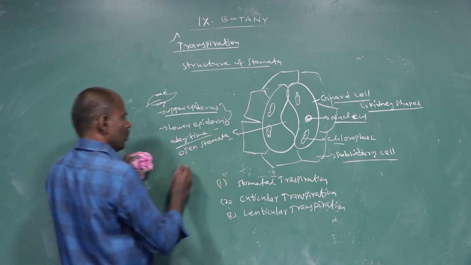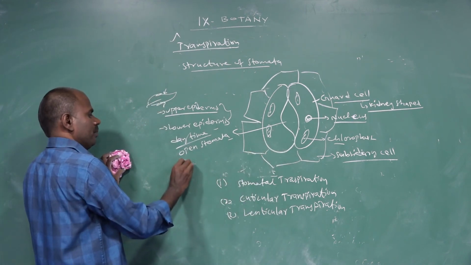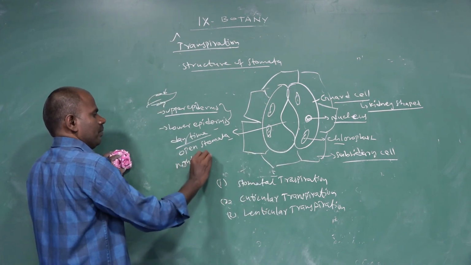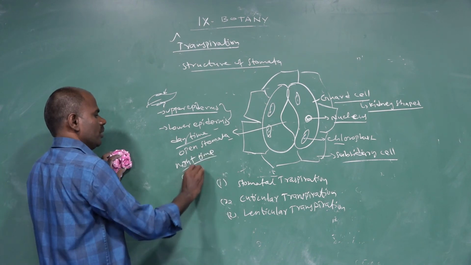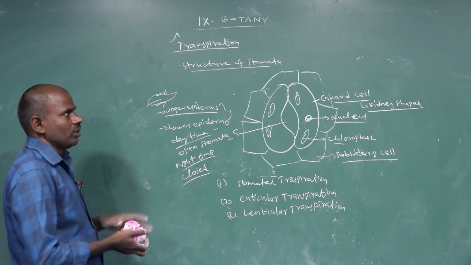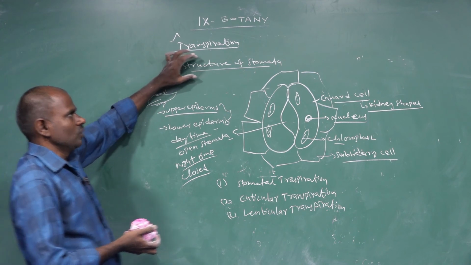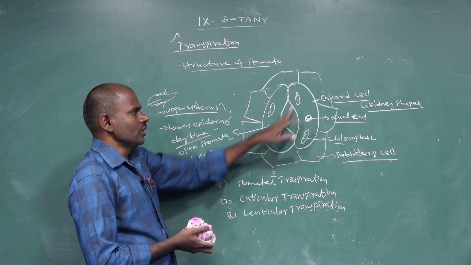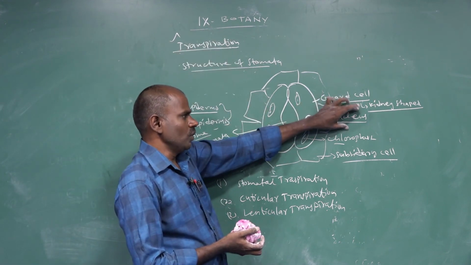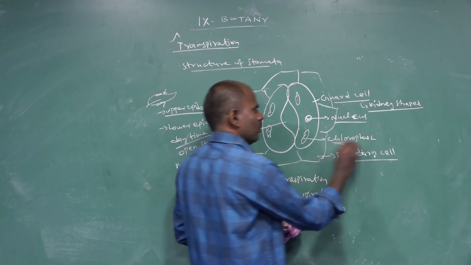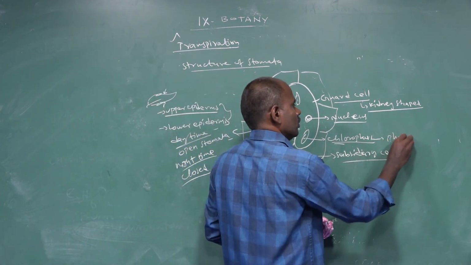These guard cells during night time close the stomata. Closed stomata. The structure of stomata: the stomata contains only two guard cells. The guard cells contain a center part, that is the nucleus, and chloroplast. The chloroplast performs only the photosynthesis process.